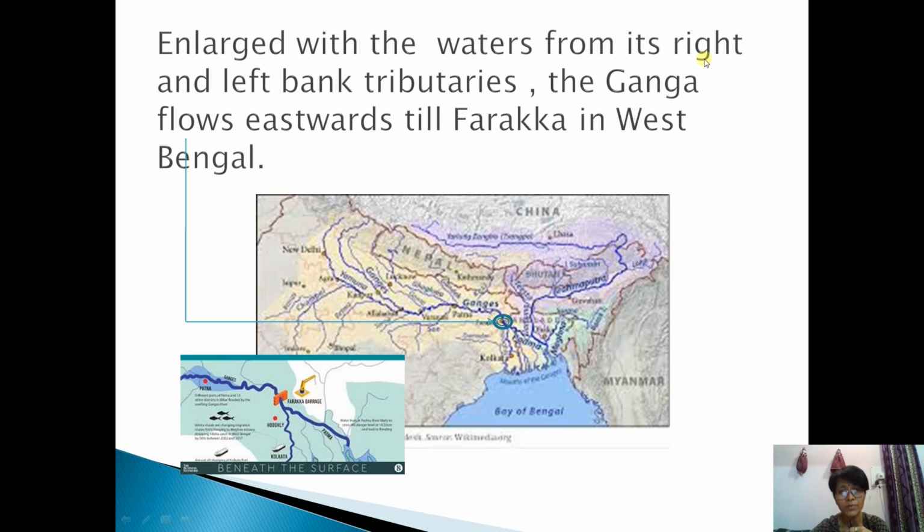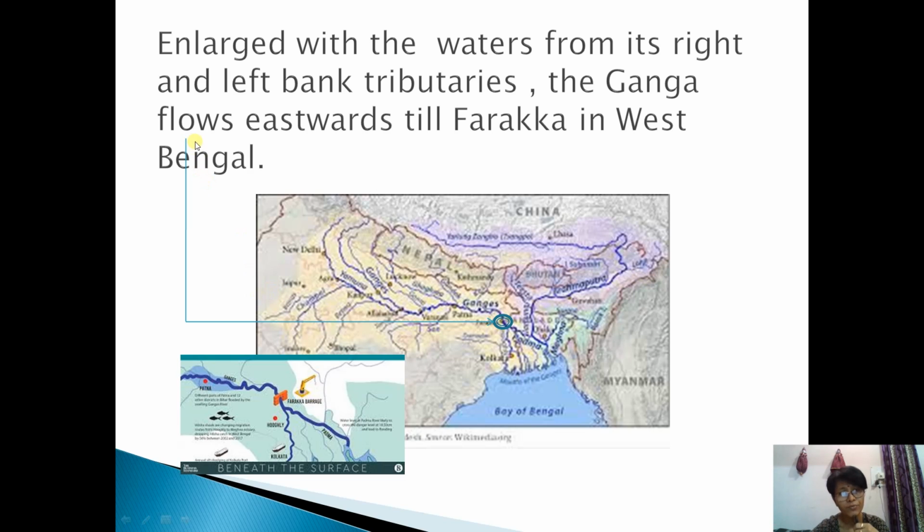Enlarged with the waters from its right and left bank tributaries, the Ganga flows eastwards till Farakka in West Bengal. Very important thing that here you see that it is enlarged with the waters from its right and left bank. That means right bank tributaries here in the northern part, and on the left bank you see tributaries.